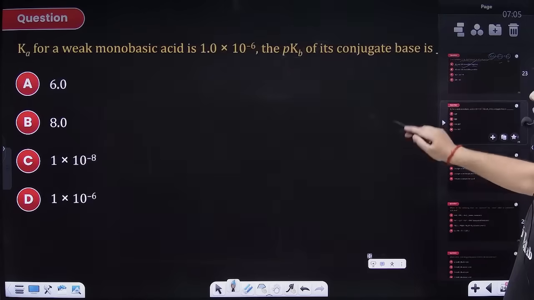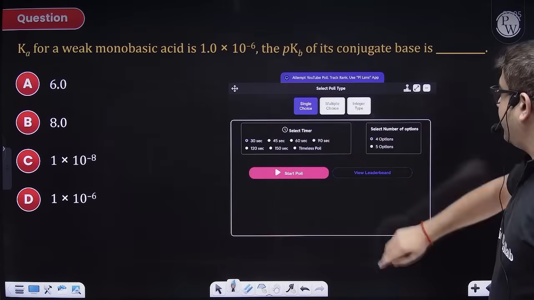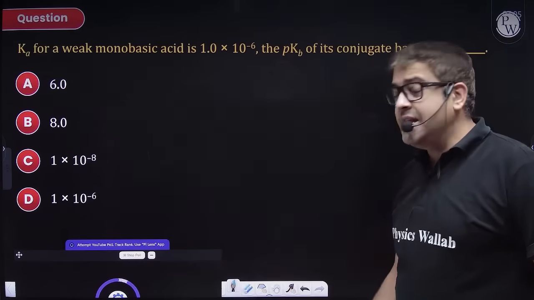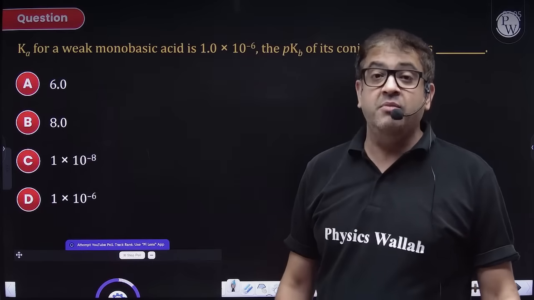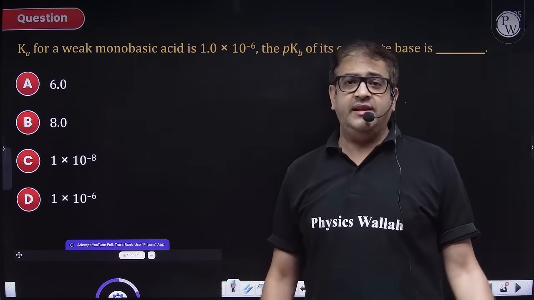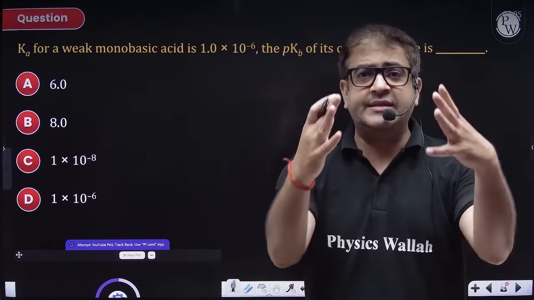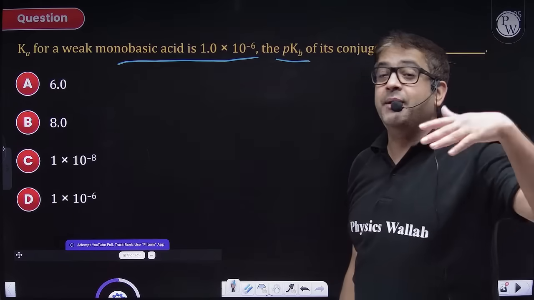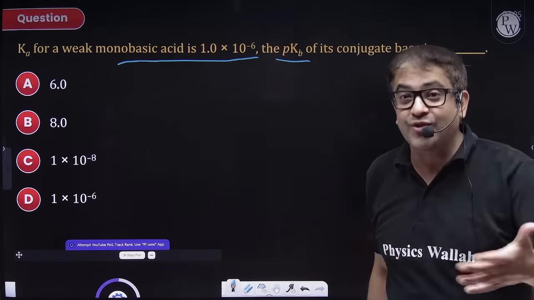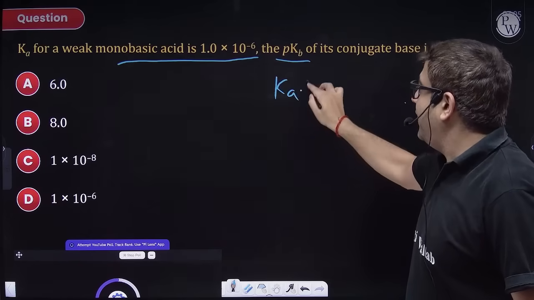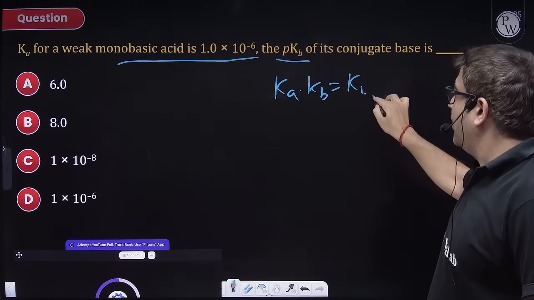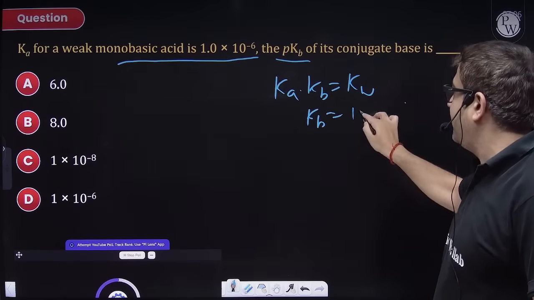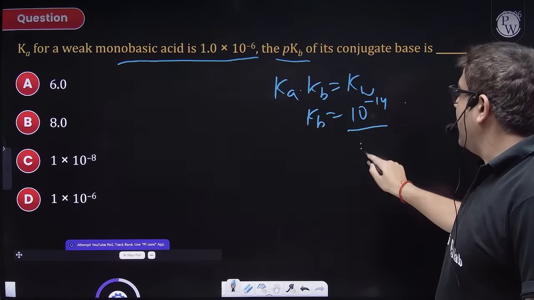Chalo. Moving to the next question, beta. Time starts now. Quick. Again, unnecessarily students fear ionic equilibrium. Unnecessarily. Stick to your basics. Ka of a weak acid is given, you have to give the value of pKb. For a conjugate acid-base pair, Ka into Kb is always equal to Kw, which is the dissociation constant of water. Ka is given, so Kb will be Kw, which is 10 to the power minus 14, upon 10 to the power minus 6.